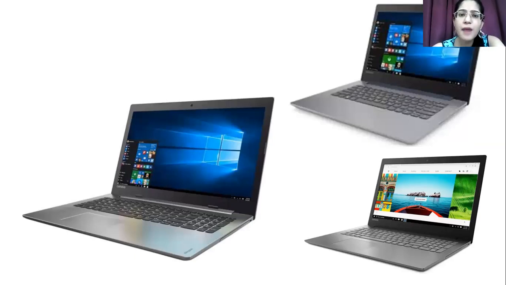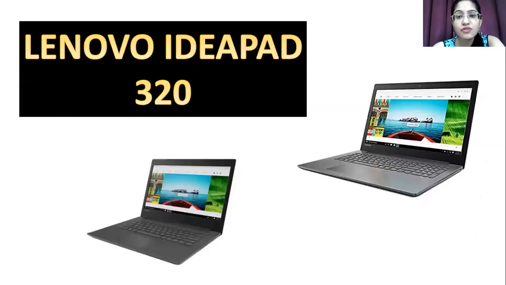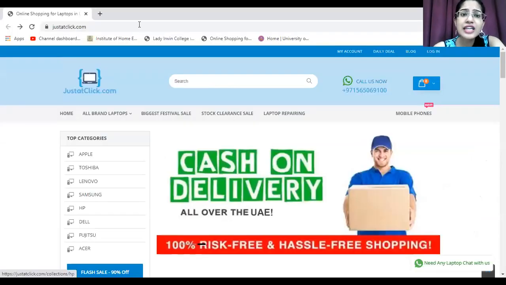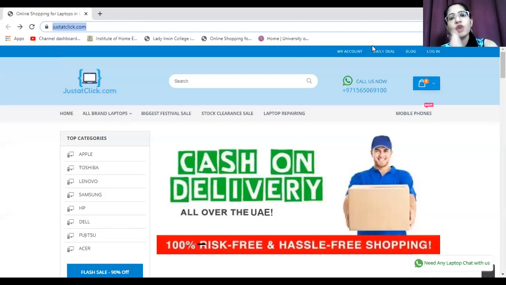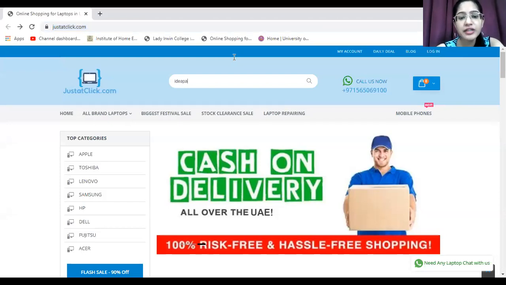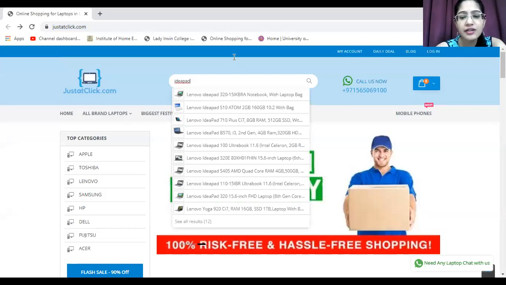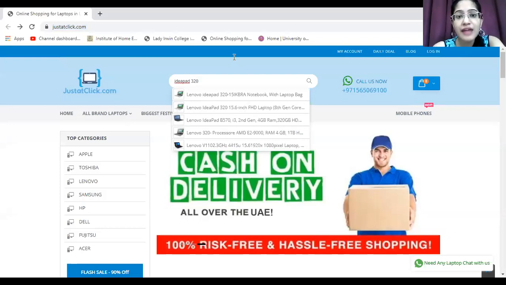Now let us talk about the pricing of this version also. When we talk about the pricing, let us visit a site which offers great pricing for this gadget. The site name is just at click.com. Yes, this is the site I'm talking about. This site offers you great pricing, pocketable rates for your favorite gadgets, and this search icon helps you to search your favorite gadgets within your limited budget. You can see I'm typing Idea Pad 320 here, and I get to see these kinds of products.